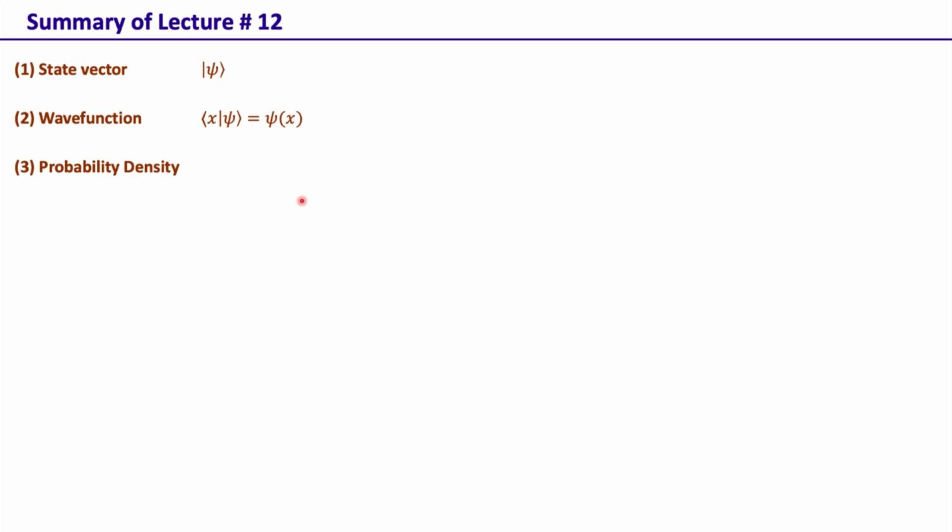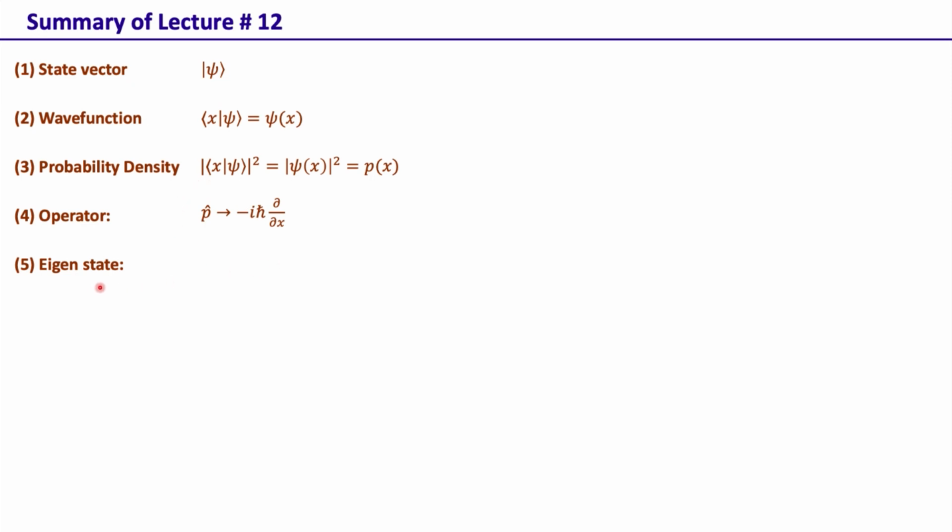We looked at the probability density, which is the absolute square of this projection, that is the wave function. That gives us the probability density. If it's a discrete basis, this actually is the probability itself. Then we have operators within quantum mechanics, which is what we operate on these state vectors with in order to get the value of some dynamical variable. Or we also have unitary operators that evolve the state. This is just one example of a momentum operator in the position basis. This is the position basis representation of the momentum operator.